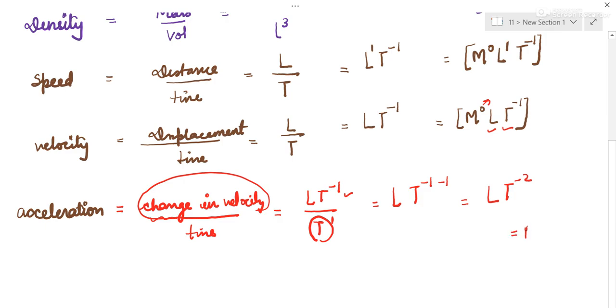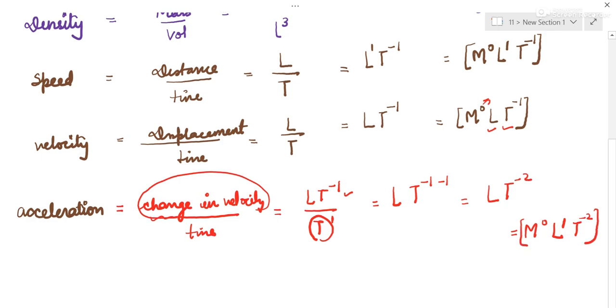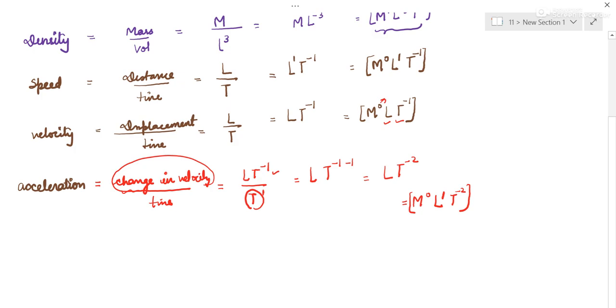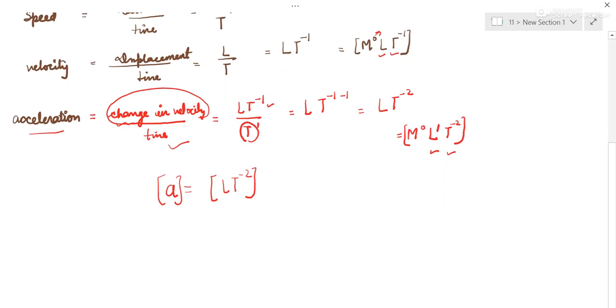So properly we can write it as M0, L to the power 1 and T to the power minus 2. So it's very important. We all will keep in mind that acceleration's dimensional formula is LT minus 2. General formula is this.